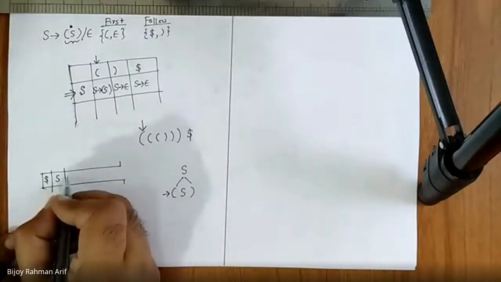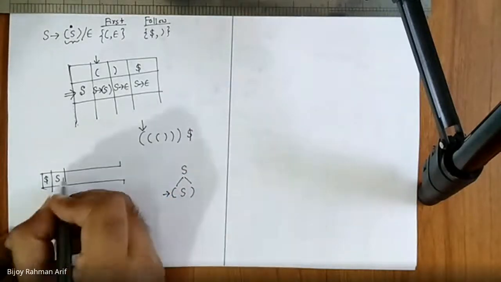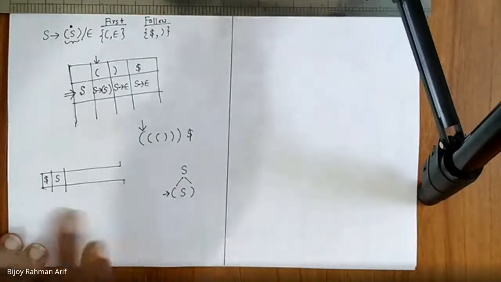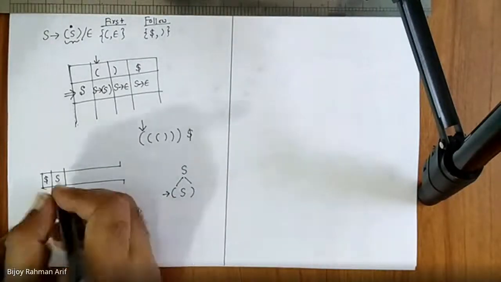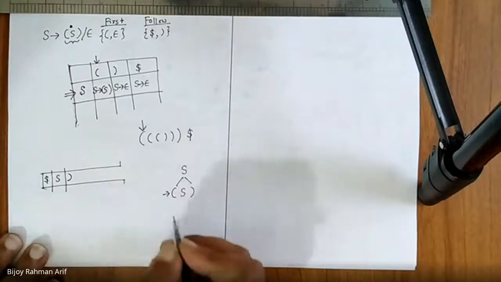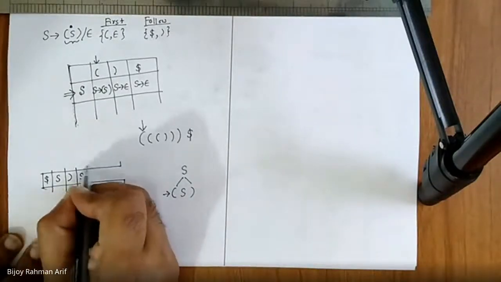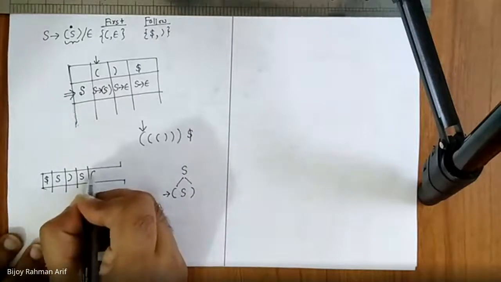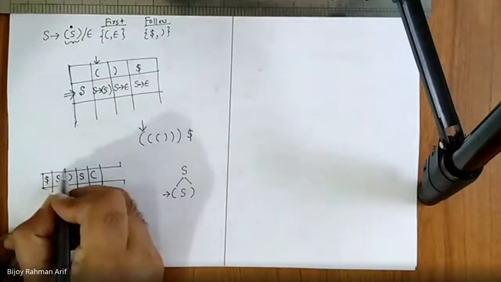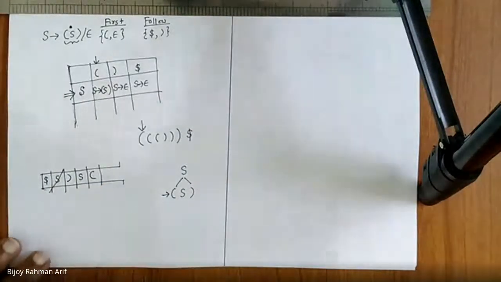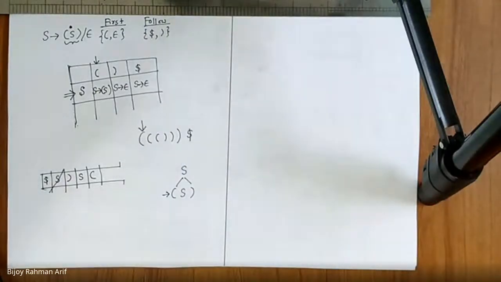I'll start from here, as stack is a reverse kind of data structure. So I'll put this one first, then I put S, then I put the last one. Is it clear? And I have already derived S, so I'm going to remove S from the stack. Is that clear to you? Any question?